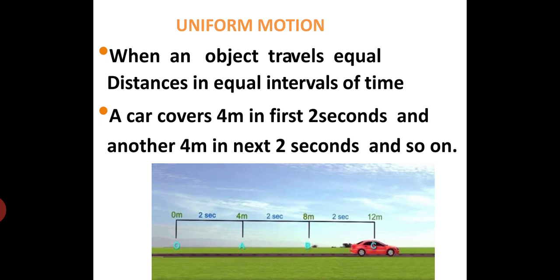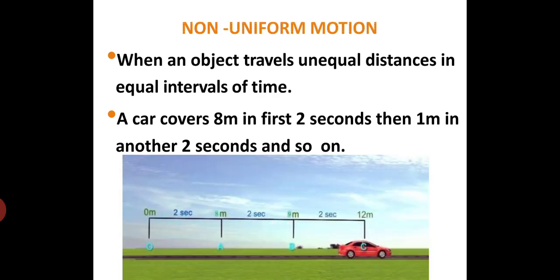So the distance as well as the time taken is the same, and then we say it is uniform motion. Did you all get it? So when an object travels equal distances in equal intervals of time, we say it is uniform motion.